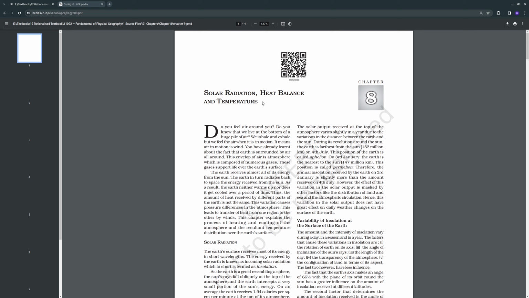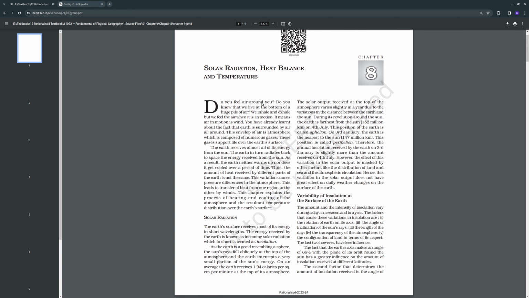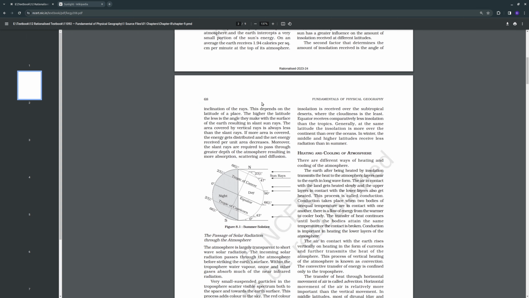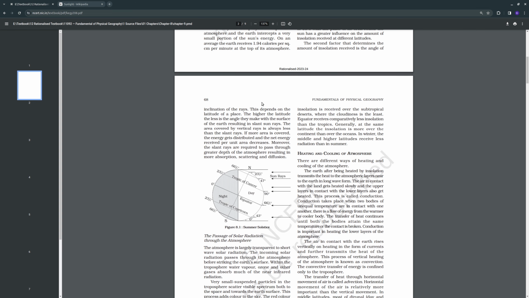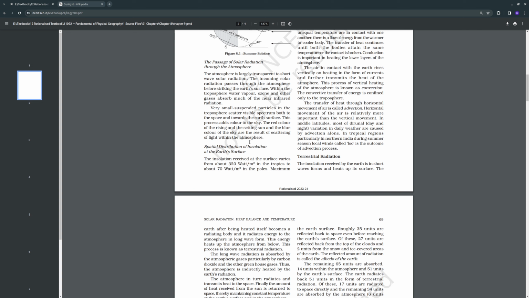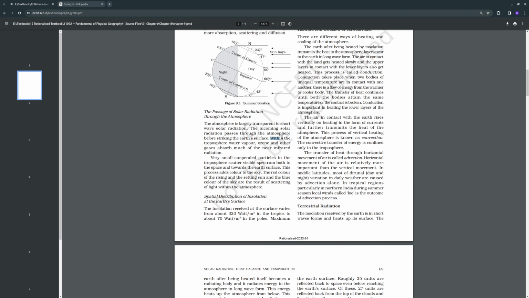That is the chapter name, chapter 8, from the Fundamentals of Physical Geography textbook, class 11, I guess. Here, almost all information is given related to insolation. The relevant information here is, within the troposphere, water vapor, ozone and other gases absorb much of the near infrared radiation. So this is the third option, which is the correct answer.